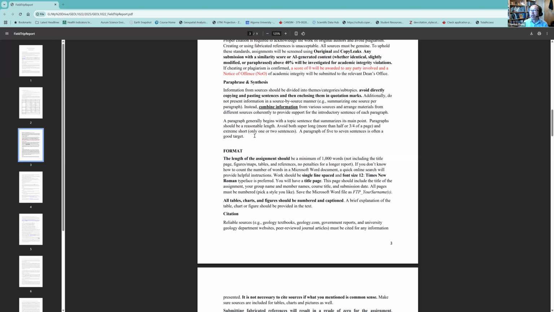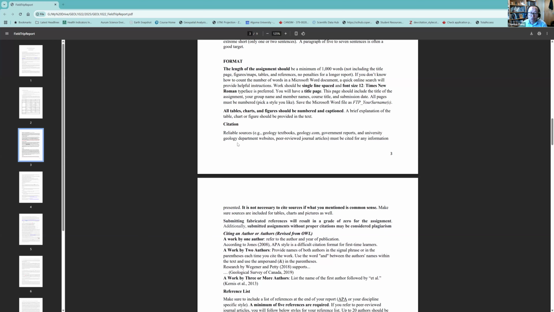And what else? A paragraph. One sentence is not a paragraph. A paragraph should have a minimum of three sentences, and ideally include 5 to 7 sentences, right? So that's a paragraph. And a paragraph has a leading sentence summarizing the main contents of that paragraph. That's something we have to pay attention to.